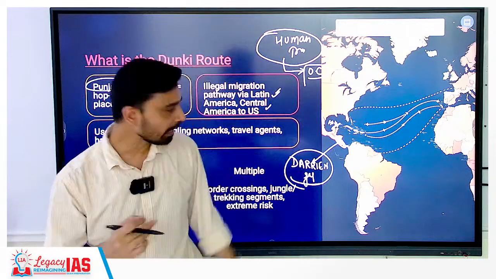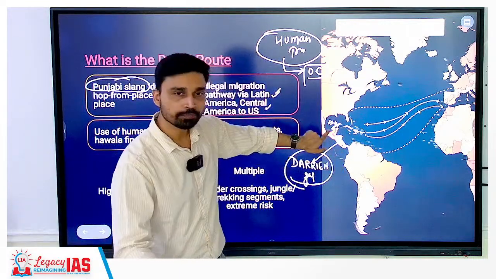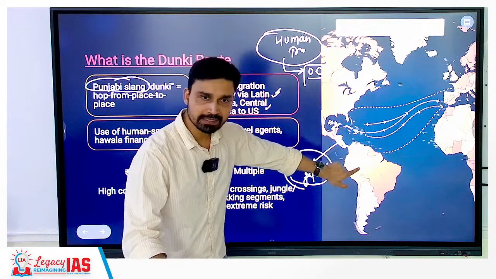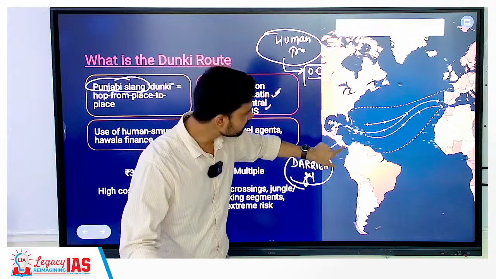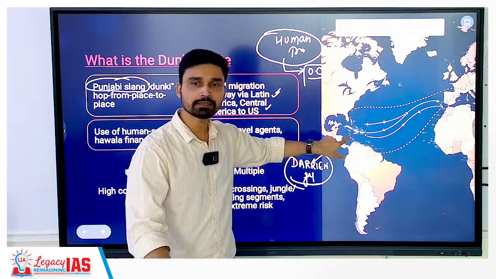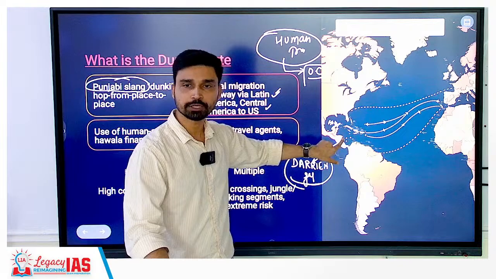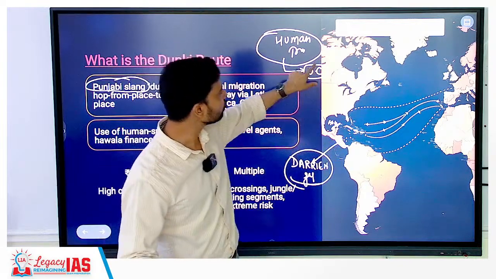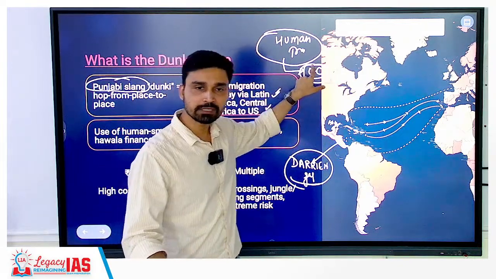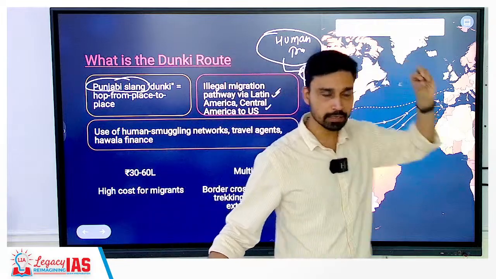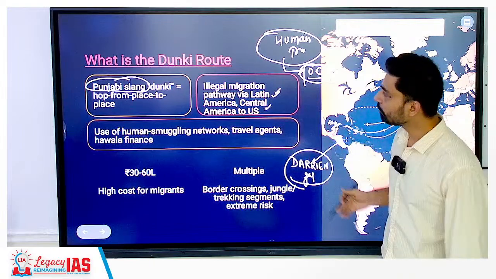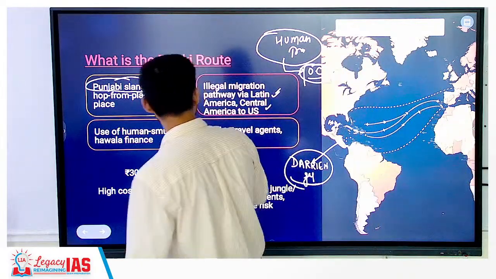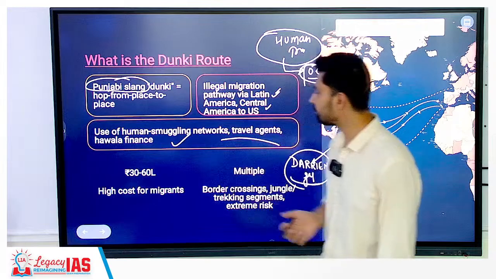That means if you have to move from here to here, everywhere else it is relatively safer because you're moving along the highways, you have development, people are continuously coming and going. This is completely dense forest area, and there is no control of any government here. It is completely under the control of organized crime syndicates, drug cartels, mafia and all that. So obviously the risk to life increases manifold. Okay, and that is why we are seeing killings here. So the use of human smuggling networks, travel agents, hawala finance, is something that we see.